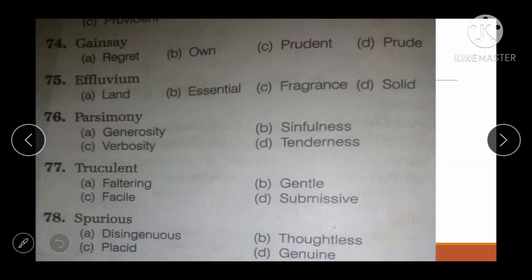Thank you. Okay, so these are all the words you have to do by yourself. If you know the answer, please don't forget to write in the comment box, and we will discuss this tomorrow.